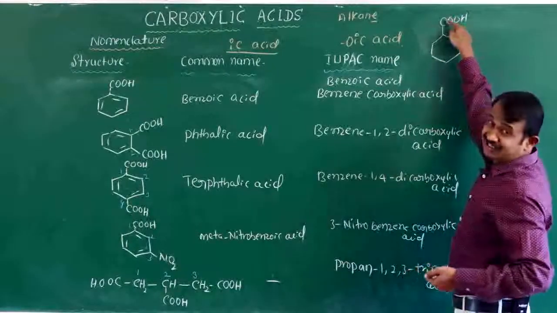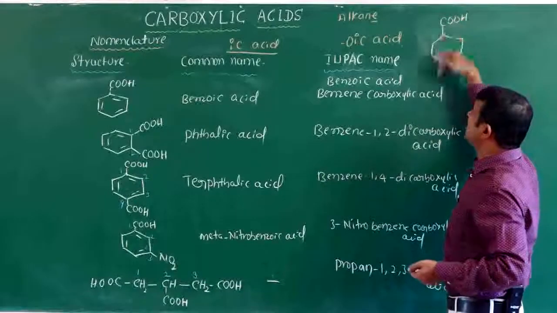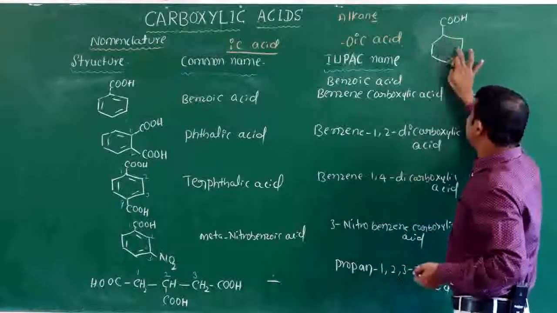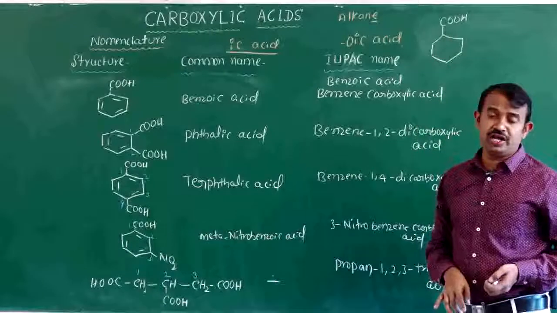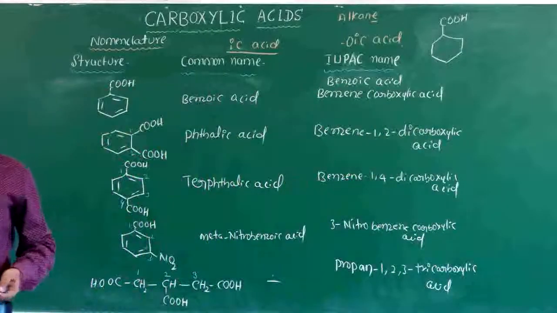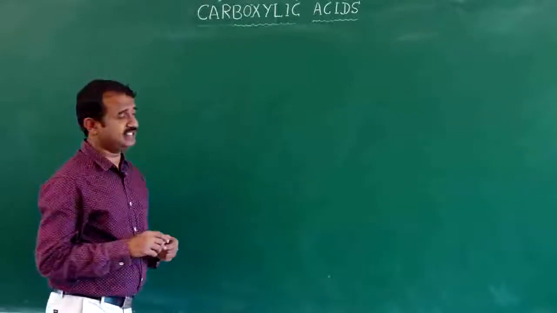Cyclohexane carboxylic acid. This is the IUPAC name of cyclohexane carboxylic acid. In case a double bond is present in the ring, it is benzoic acid. These are other examples of carboxylic acid. Next we will go for the structure of carboxylic acid.